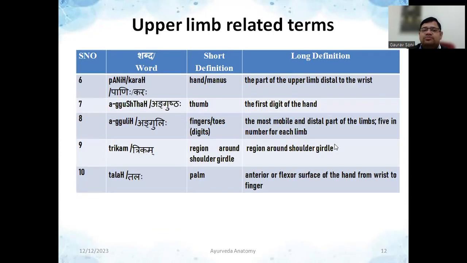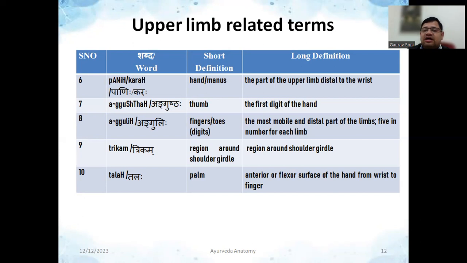Next, you can see a word is Pani or Kara. This means hand. Remember, in general language we say "हाथ उठाओ", and we pull up like this. But now after entering medical school, you should know that this whole thing is upper limb, Bahu, and hand is only this much. That is manus. That is Pani, the part of upper limb distal to the wrist. That's why it is called manus or Pani.